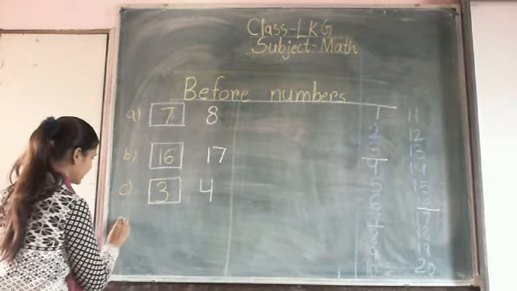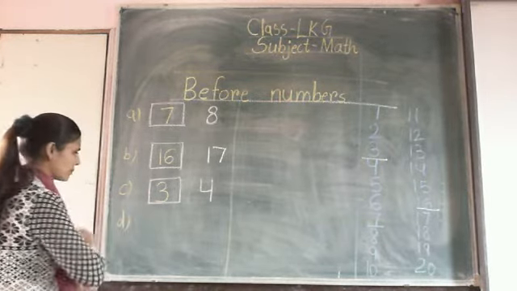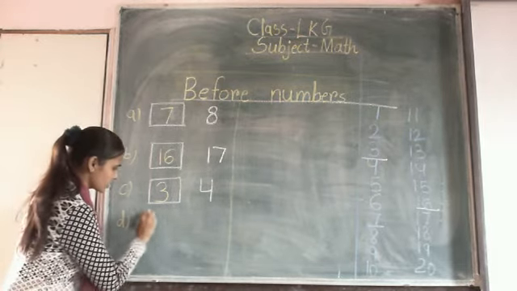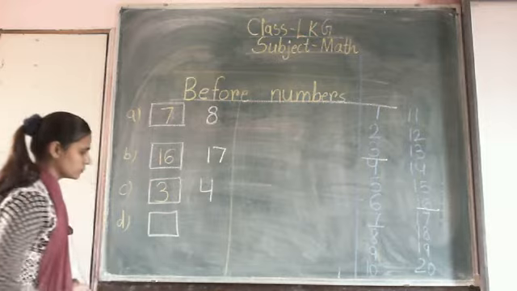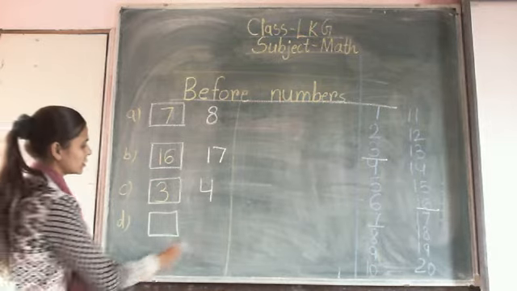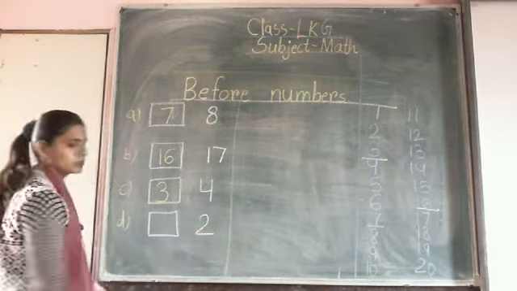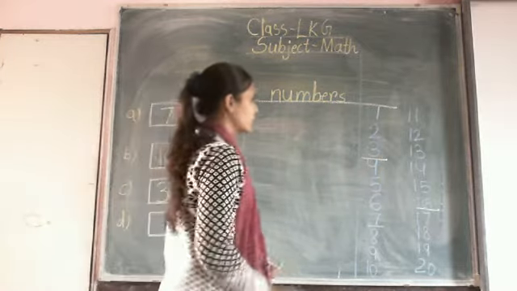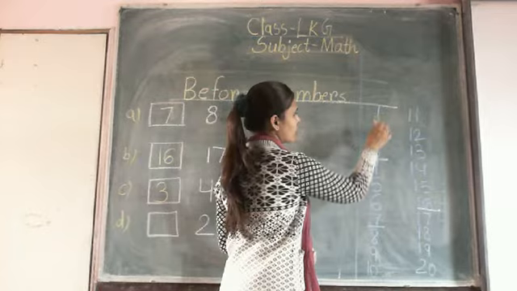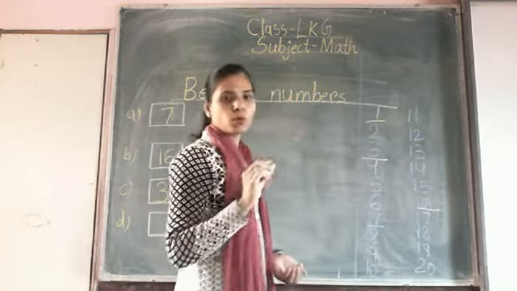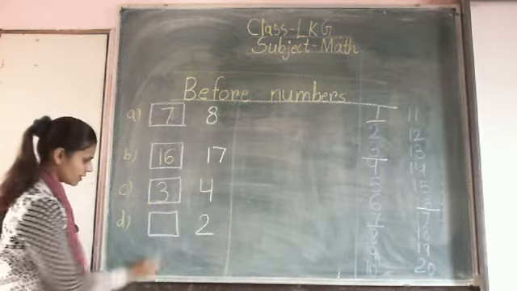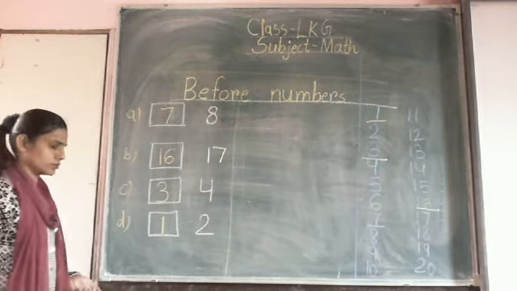Then write example number D. First we make a box and write the number 2. Now what is the before number of number 2? Check out the line. The before number of 2 is 1. So in this box, write number 1.